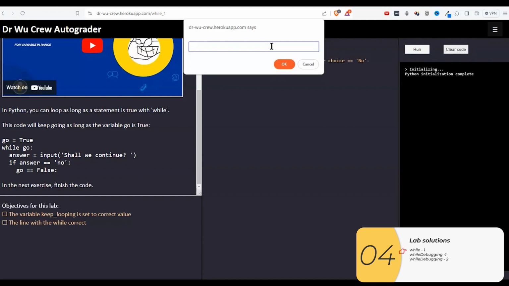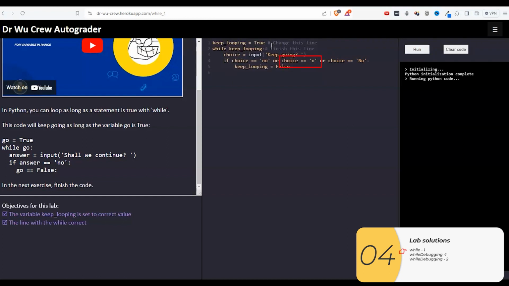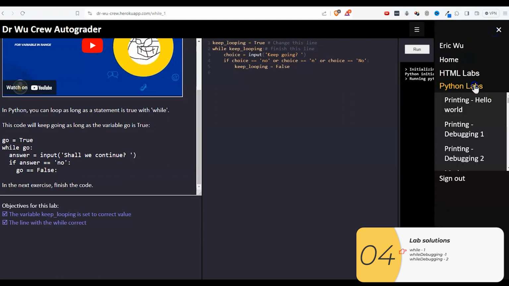I'll keep on giving responses up until the time I say no, or n. And when I say n, the if clause here will activate, keep looping will be false, and the loop will end. The repeat will end. And again, this is a very classic way of doing whiles.